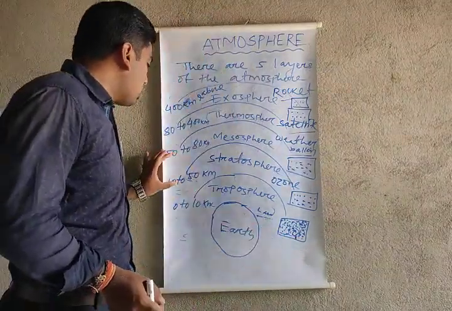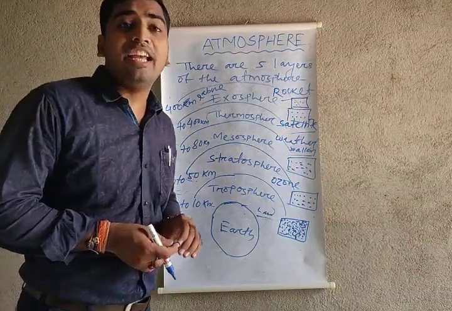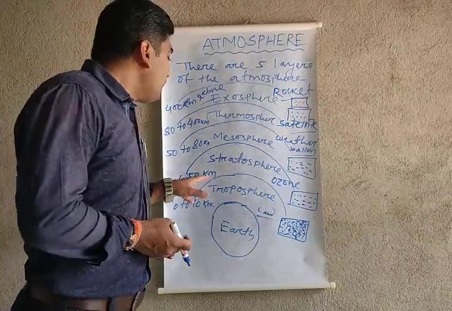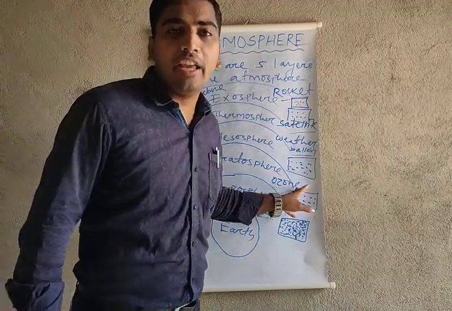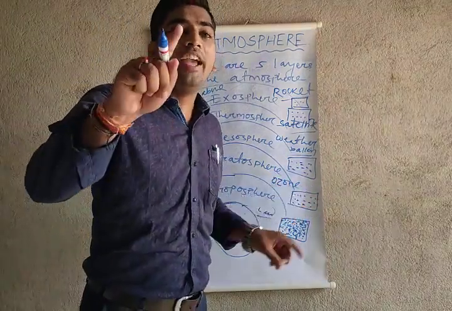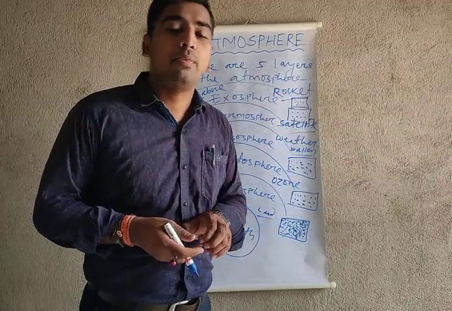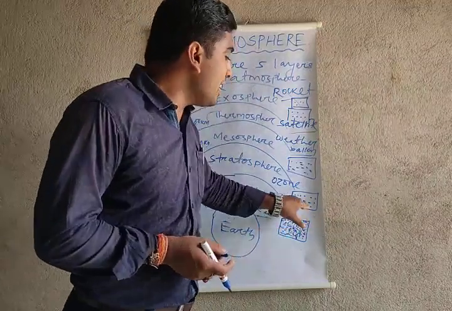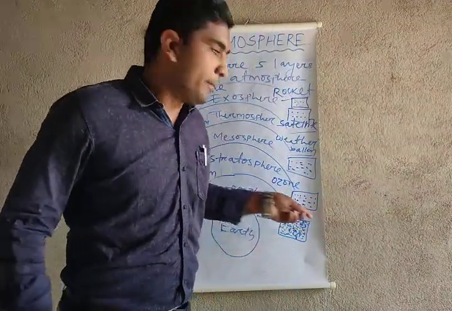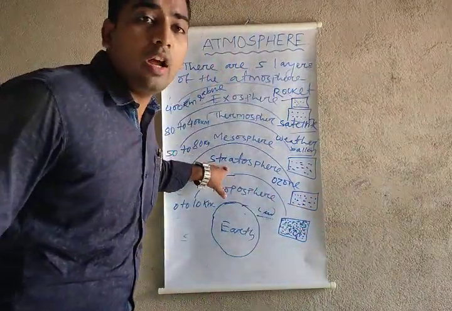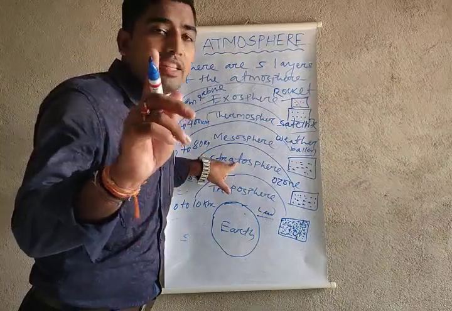Second is the stratosphere, the second layer of the atmosphere, from 10 to 50 km. This is where the ozone layer is, and the ozone layer always protects us from the harmful rays of the sun. The air is slightly less than in the troposphere, and it is also free from clouds. There are no clouds in the stratosphere.